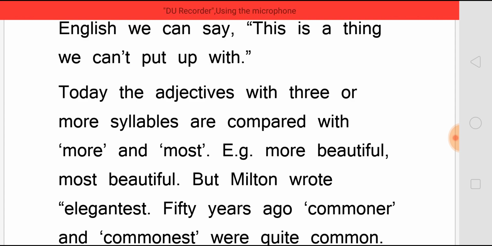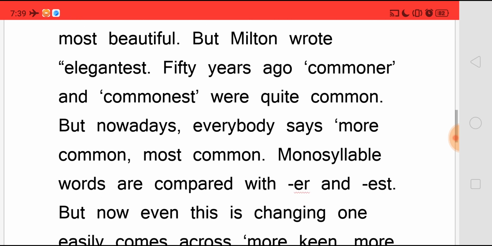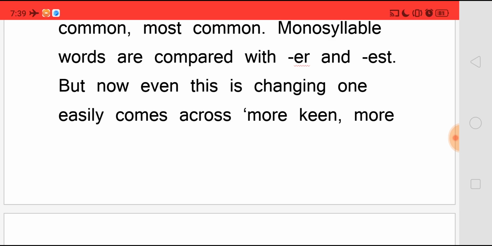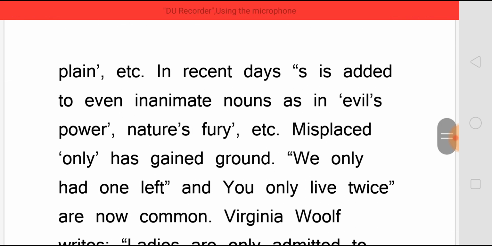But Milton wrote "elegantest." Fifty years ago, "commoner" and "commonest" were quite common, but nowadays everybody says "more common," "most common." Monosyllable words are compared with "-er" and "-est," but now even this is changing and one easily comes across "more keen" or "more plain" and other words.